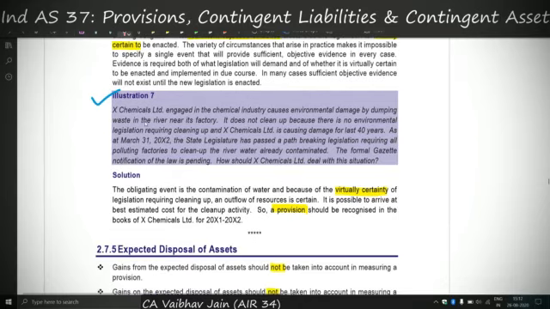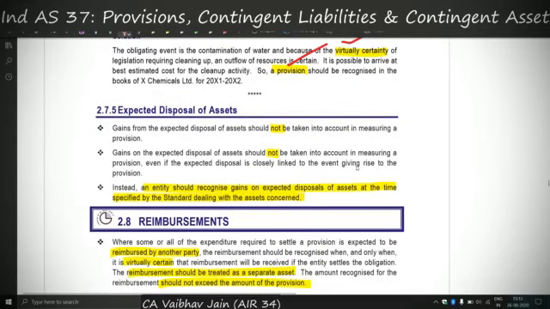Covering illustration 7, X Chemicals Limited, engaged in chemical industries, again causes environmental damage by dumping waste in a river. It does not clean up because there is no legislation. As at March 31, 20X2, the state legislature has passed path-breaking legislation. Therefore, it is virtually certain that the legislation is enacted, and all the factories are required to clean up the water. Because there is a virtual certainty, a provision shall be required. So X Limited shall have to make a provision because there is a virtual certainty of the law being enacted.